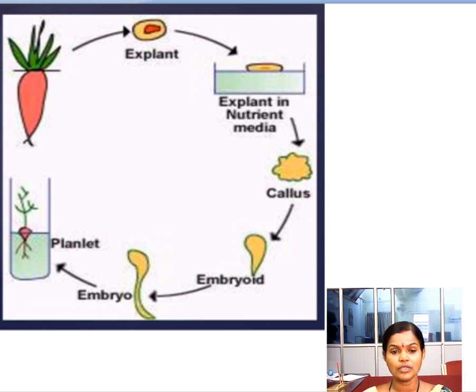This cottony growth is called callus. What is callus? Callus is the part where the cells are undifferentiated. That callus is taken to another nutrient media. It is not shown here continuously, but we have to change the nutrient media.